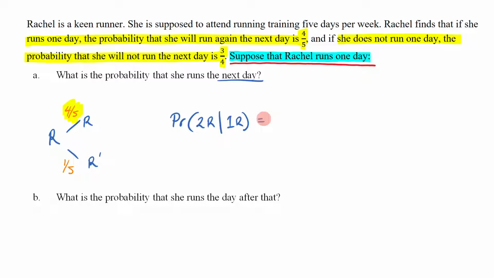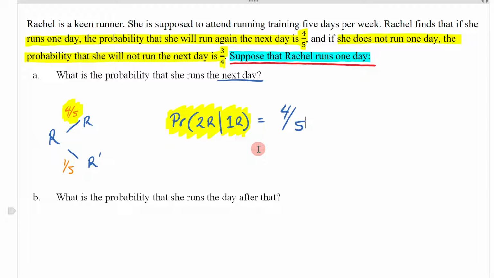That's what it's asking. And you know that when you're dealing with a conditional probability question, this conditional probability always corresponds to like a branch, a probability branch, so the number on top of the branch of a tree diagram. So that means our answer here is simply 4 on 5. Do you see how no real maths here is required at all? We don't have to times across the branches or anything like this. This question is really just determining whether or not you know how to read off your tree diagram.